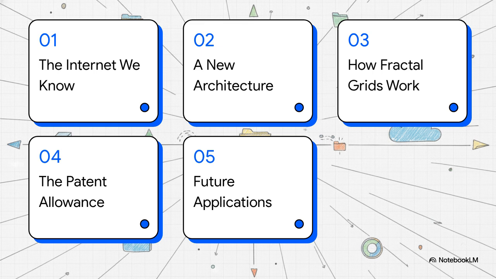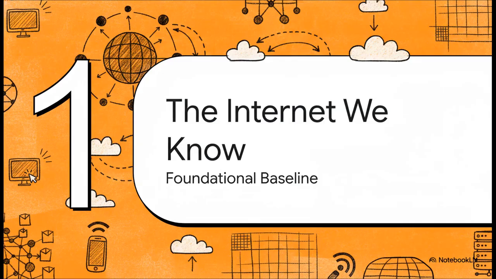Here is our agenda for today. 1. The internet we know. 2. A new architecture. 3. How fractal grids actually work. 4. The patent allowance. And 5. Future real-world applications.